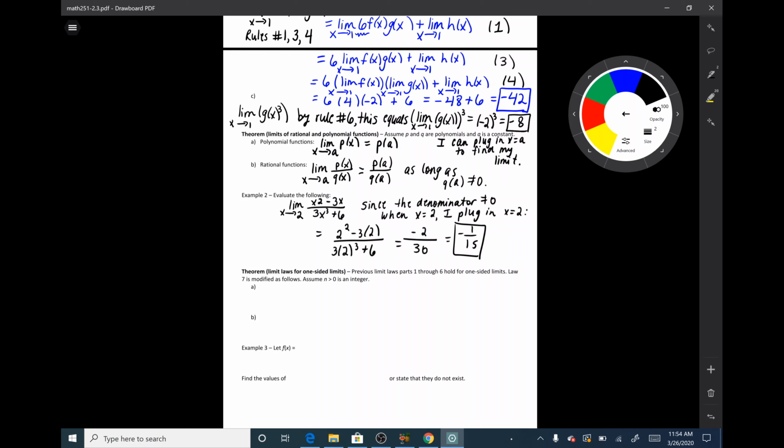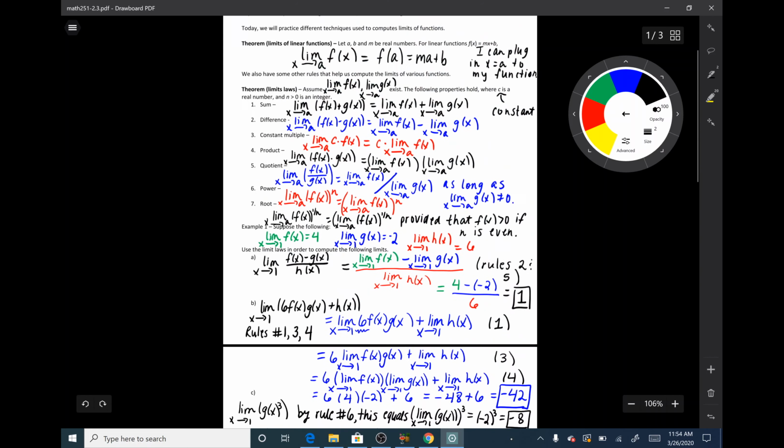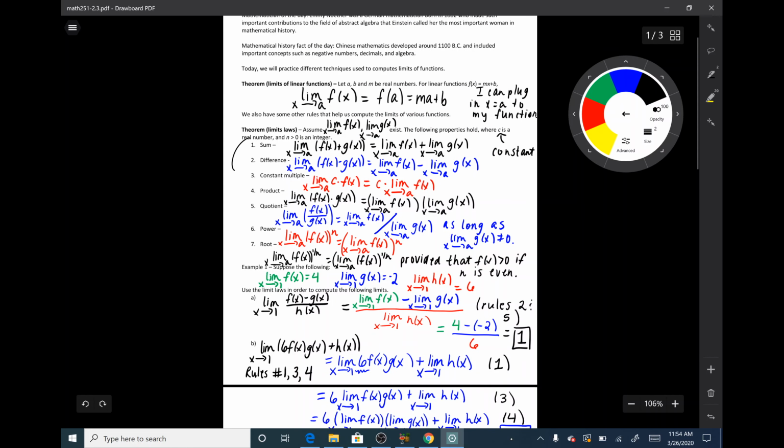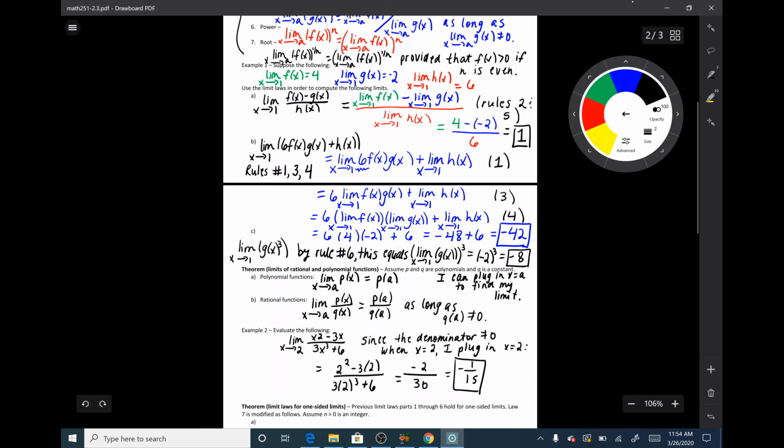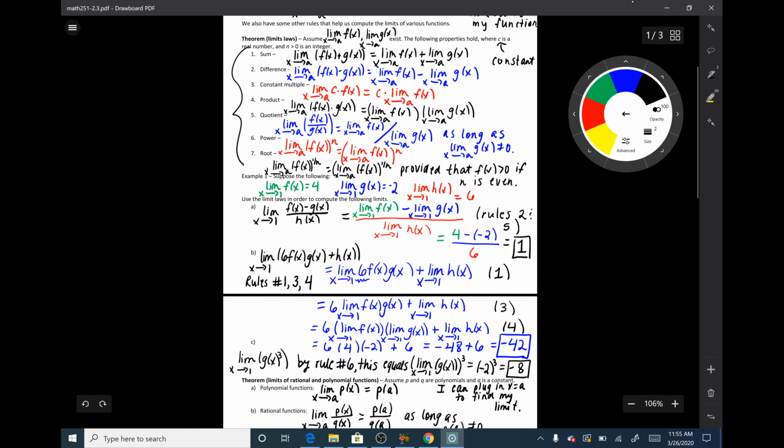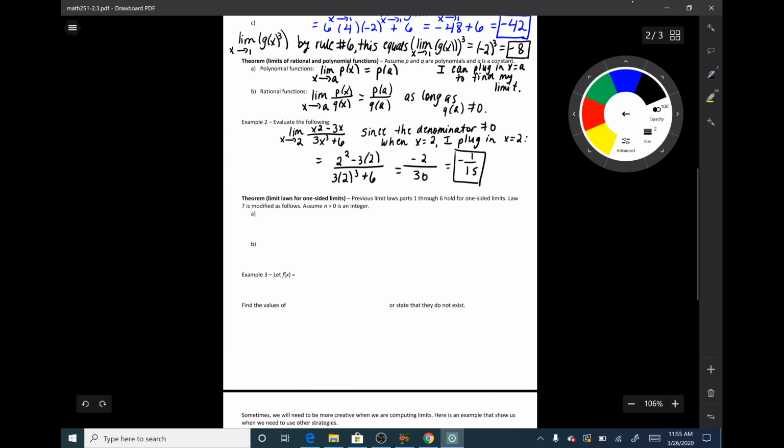So last time we talked about this notion of one-sided limits, so the limit as x approaches a number from the right and from the left, and how those are different from each other. So these rules that we learned up here, rules 1 through 7, hold when we are dealing with one-sided limits, except for law number 7. Law number 7 was the root rule. So all of the other rules stay the same when we're dealing with one-sided limits, except for number 7, which is modified like this.